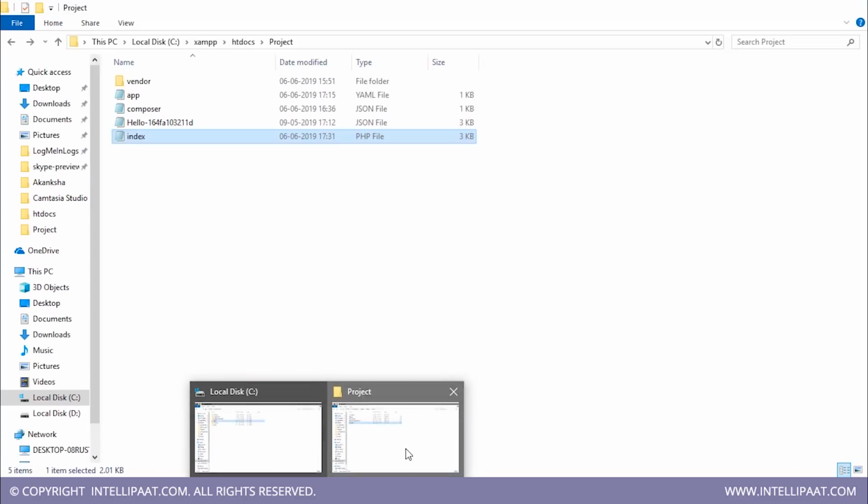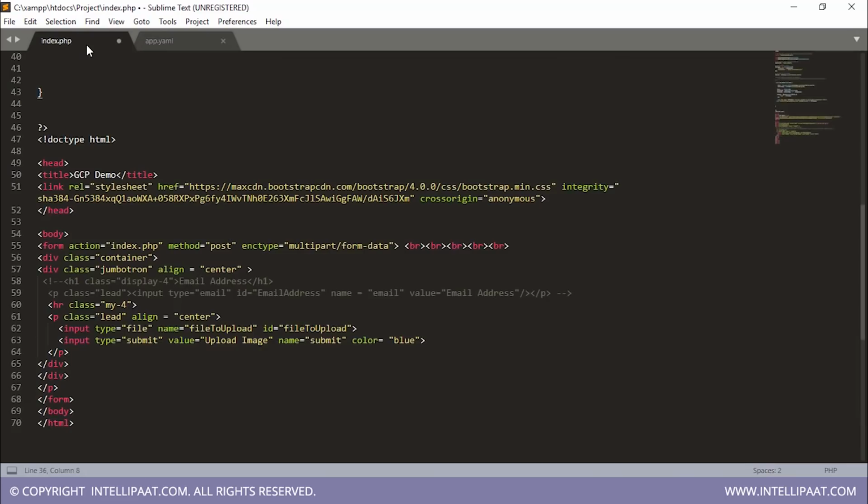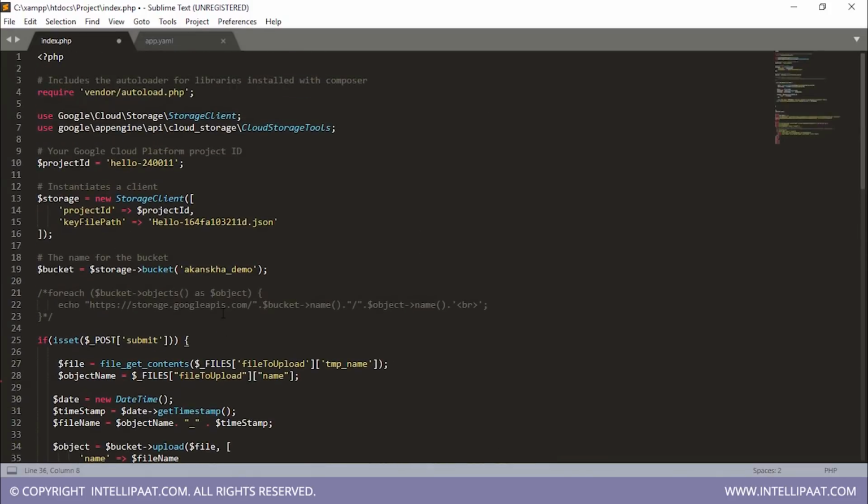So this is the folder where I've kept all of my application code files. As you can see, I also have a JSON file here. This JSON file is the same service account key that we just created and downloaded to my system. So let me open my PHP application code file and show you my code. So here's my PHP application.